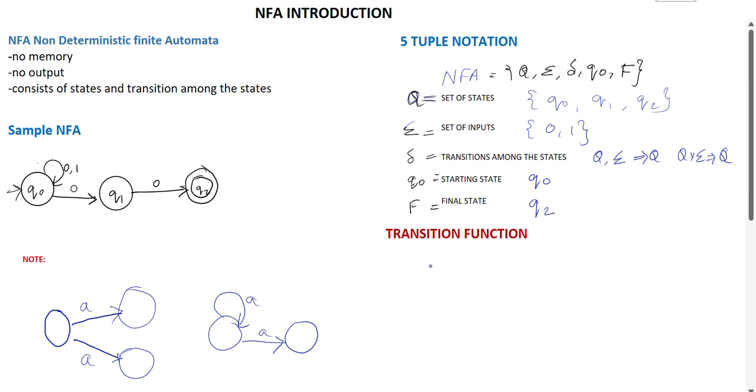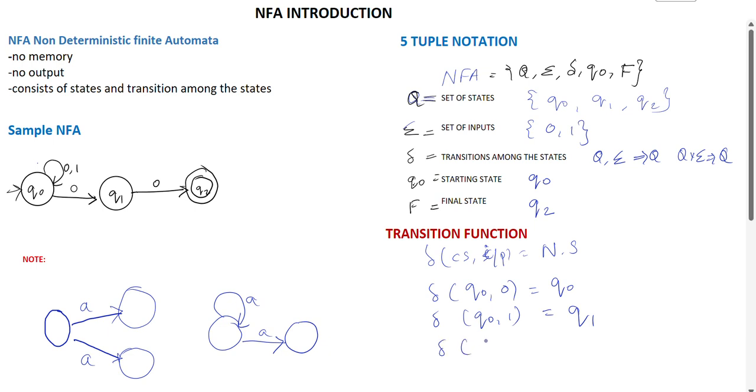So the transition function del is also the same, just like DFA. Current state comma input will give you the next state. For example, del of Q naught comma 0 moves to the next state Q naught itself, and del of Q naught comma 1 moves to Q1.